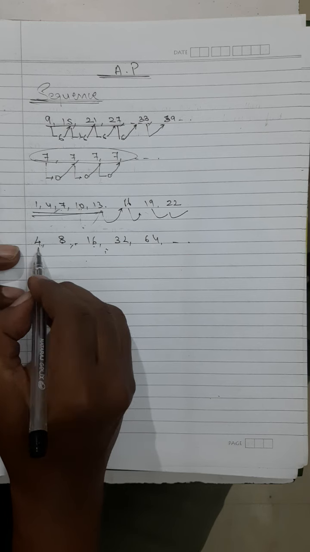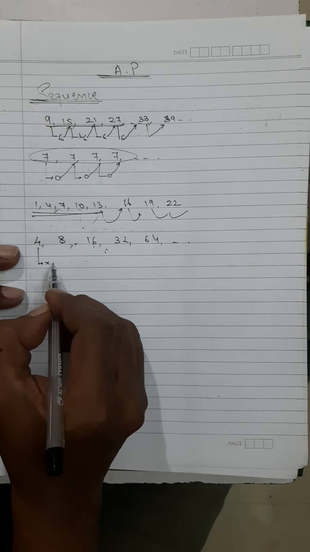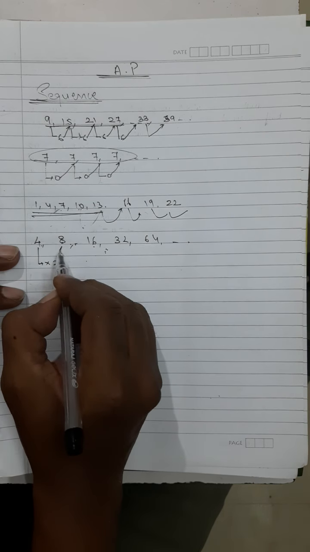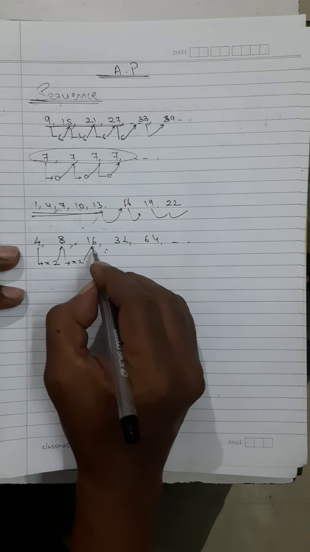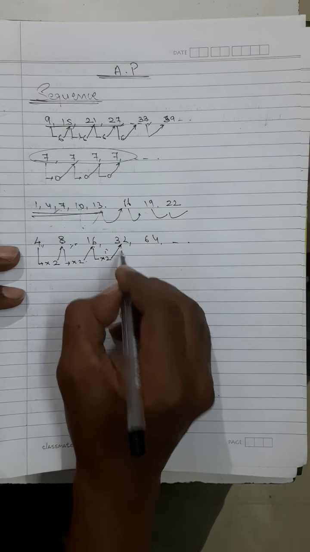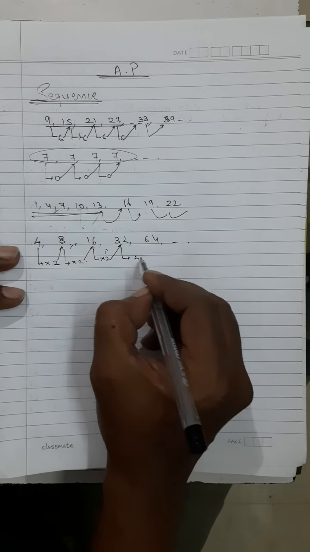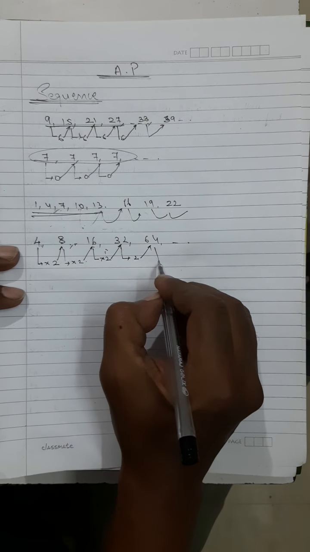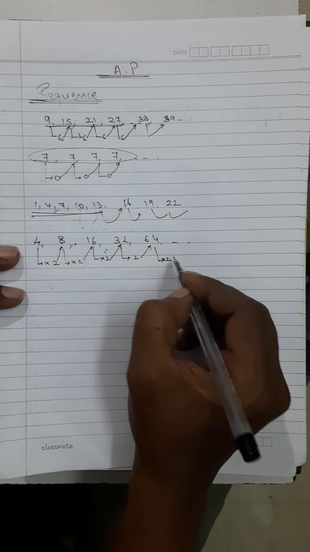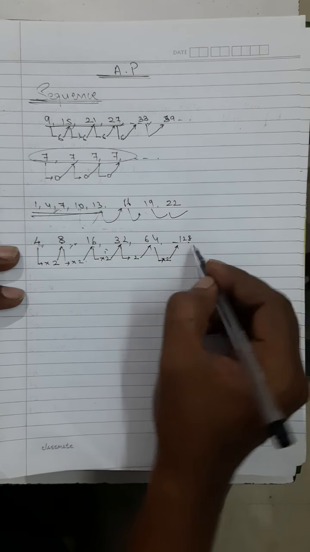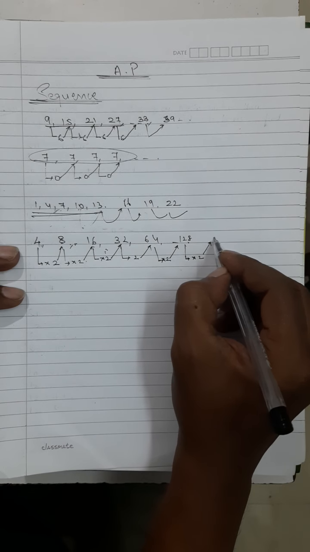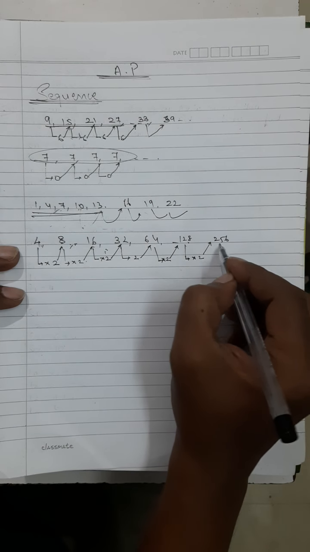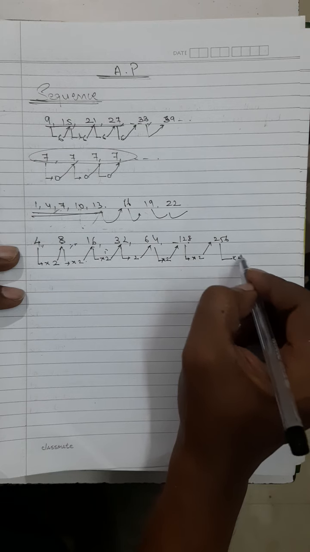But you can see it is 4 into 2 is 8, into 2 is 16, into 2 is 32, into 2 is 64, into 2 will give you 128 as the next one, into 2 will give you 256, and it will go on.